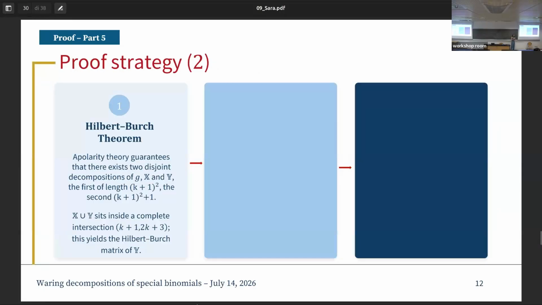So now we're ready to move forward in our proof. We have the Hilbert-Burch theorem, but we also have apolarity, which I already introduced. This says that we can characterize a decomposition, let's say Y, of our monomial G as a set of points whose ideal is contained in the annihilator. In particular, this ensures that there is a decomposition of G of length k plus 1 squared plus 1.